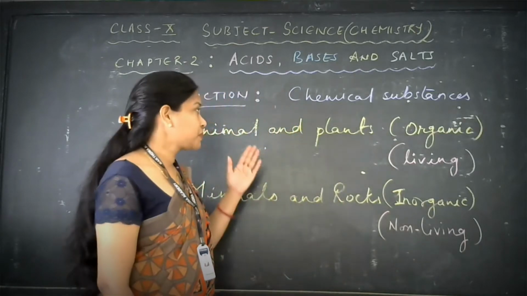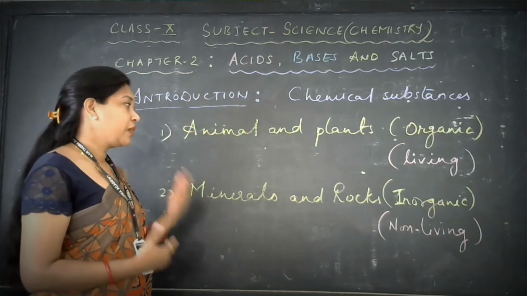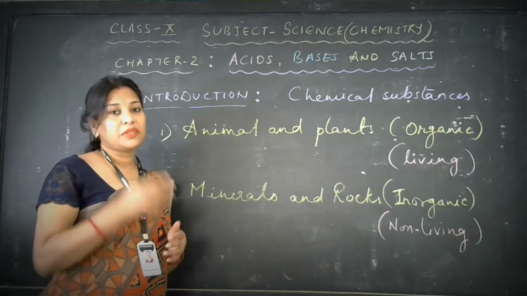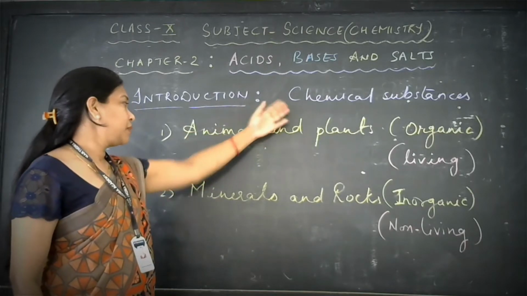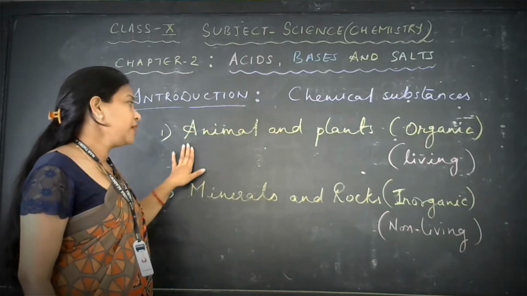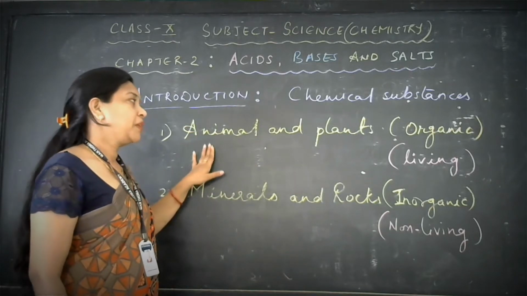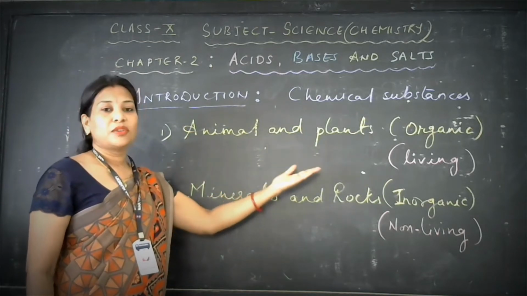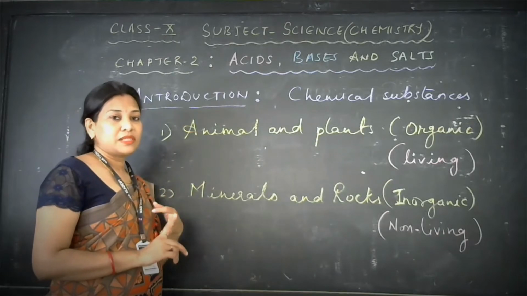These chemical substances, some we get from natural sources, are called natural, and some are artificial, that means they have been prepared by human beings in the lab. So I have divided such chemical substances into two parts. Few chemicals which are obtained from animals and plants are called organic because they are obtained from living substances. For example, acids, bases and salts.